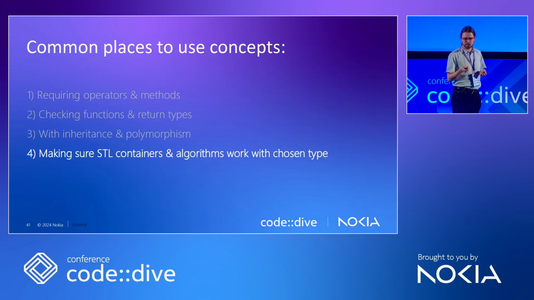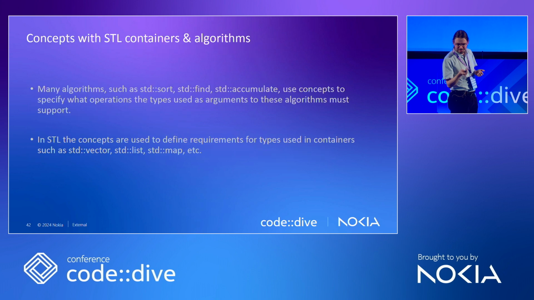And last place, I don't have time at all, so just a little mention. STL containers, algorithms like vector, list, deque, and the algorithm library. It's very common to use those types of containers inside our own functions and use their functionality.